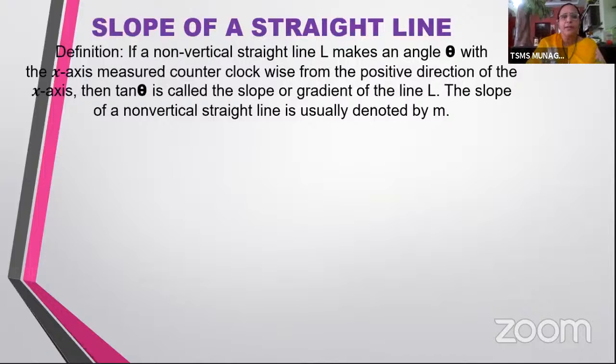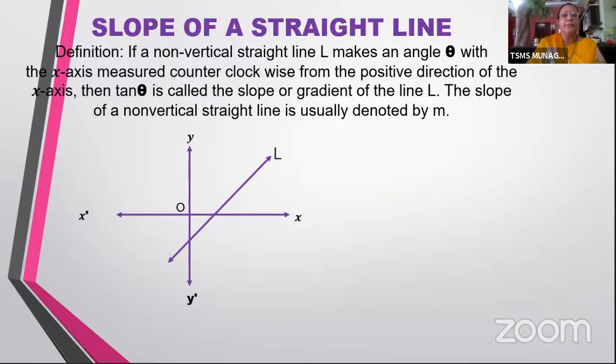Now, how does it look like? Let us see. We have got x-axis and we also have y-axis. Now, there is a line which is intersecting both x-axis and y-axis, and it is making an angle theta with x-axis. This line L is making an angle theta in the anti-clockwise direction. Usually we take the anti-clockwise direction as the positive direction, which is here given as counterclockwise.